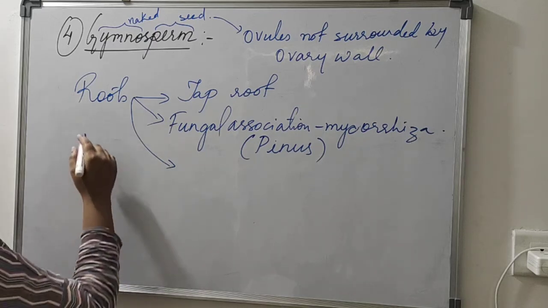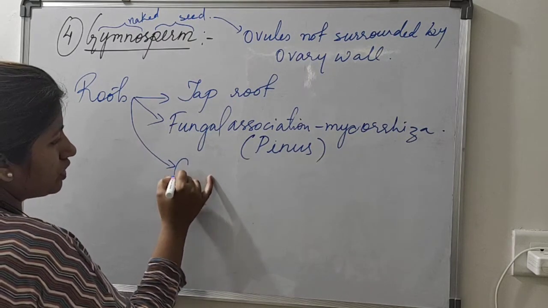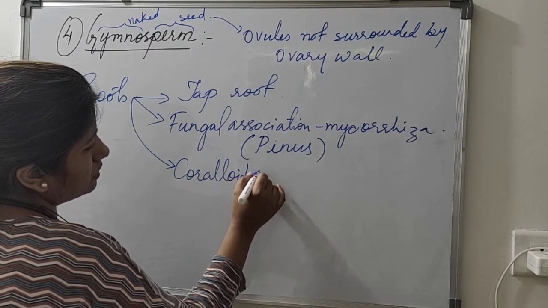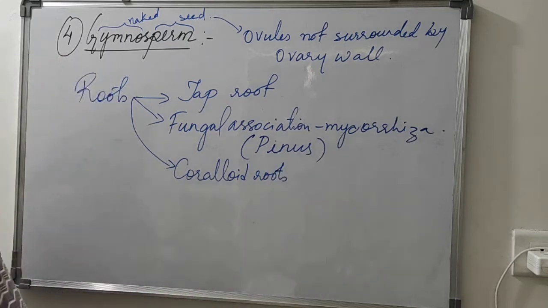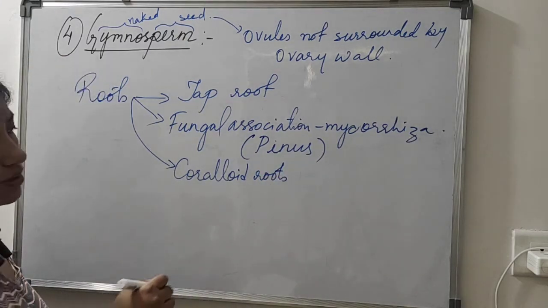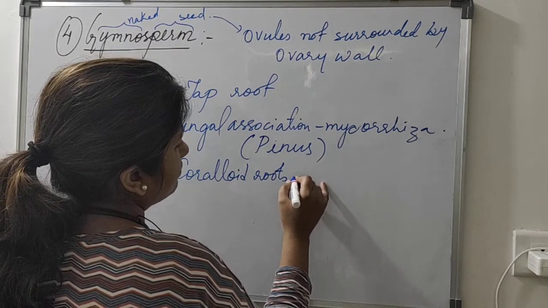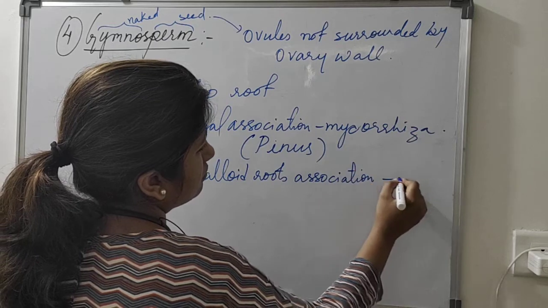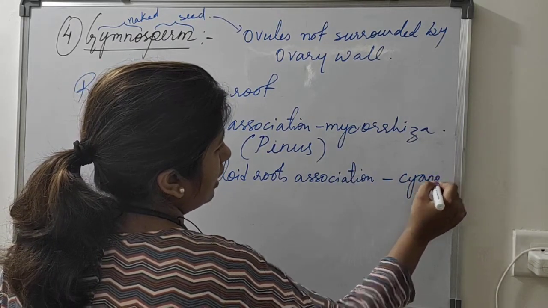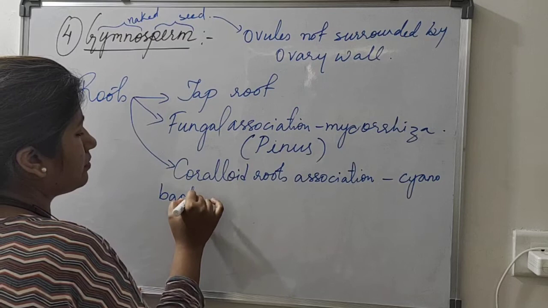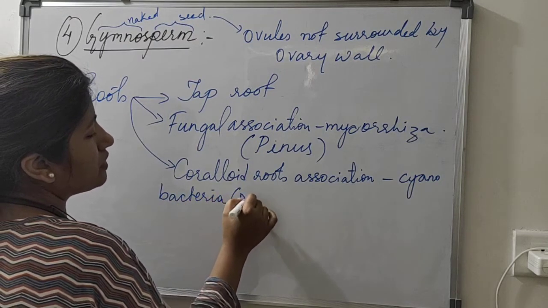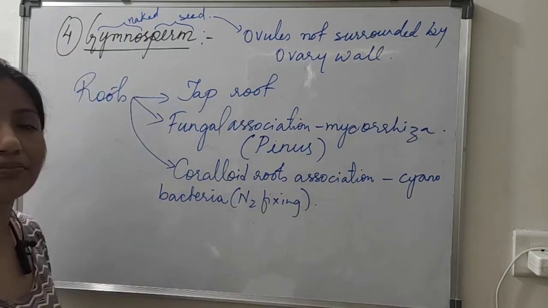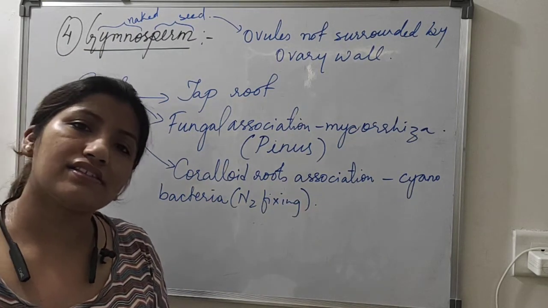And there are also some roots which are known as coralloid roots, which are in association with cyanobacteria. Cyanobacteria is a nitrogen fixing bacteria. They fix the nitrogen from the atmosphere for the plants, and that is how the plants get nitrogen.